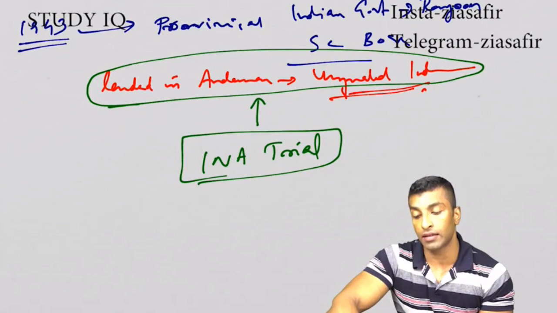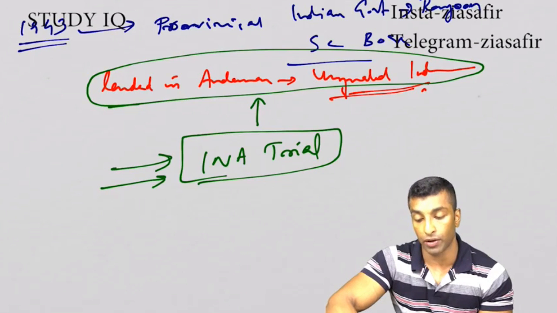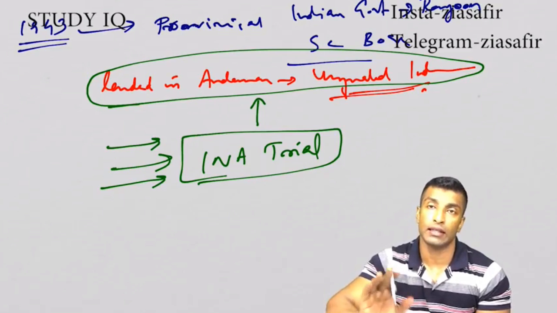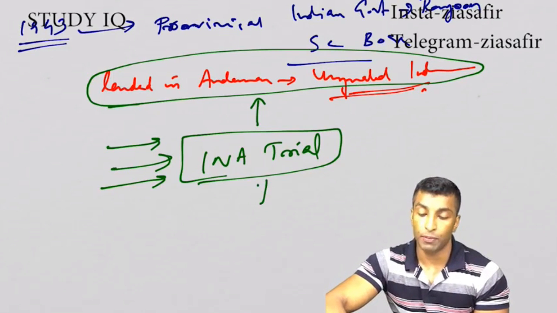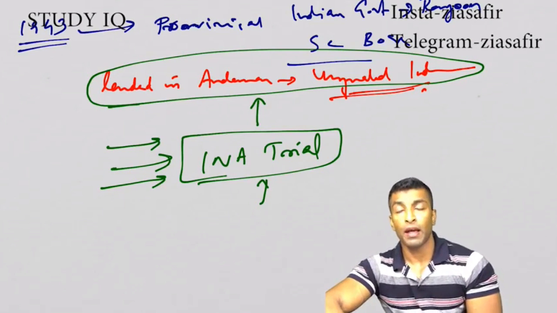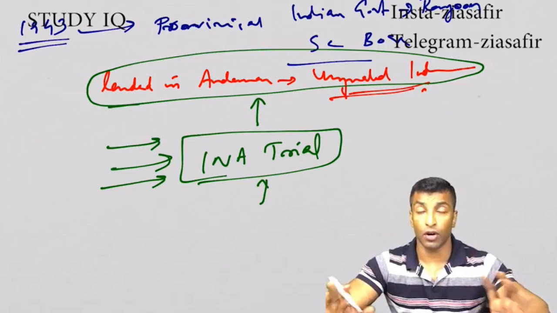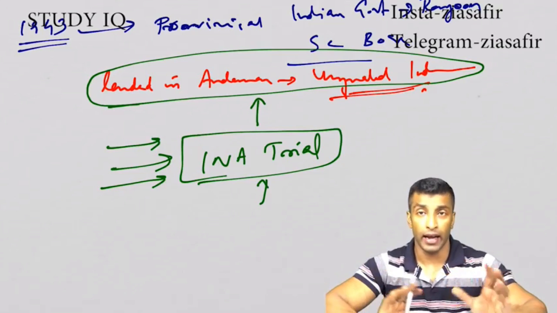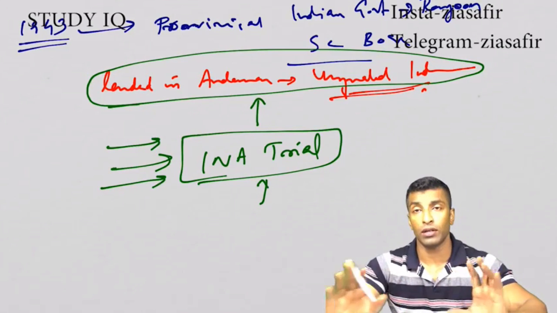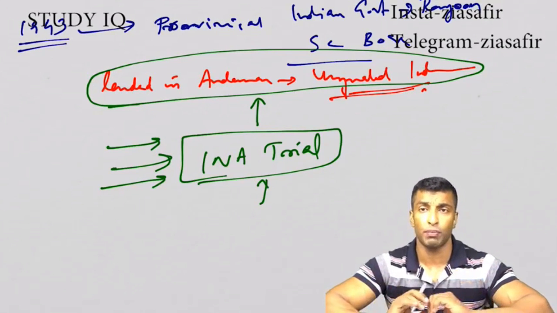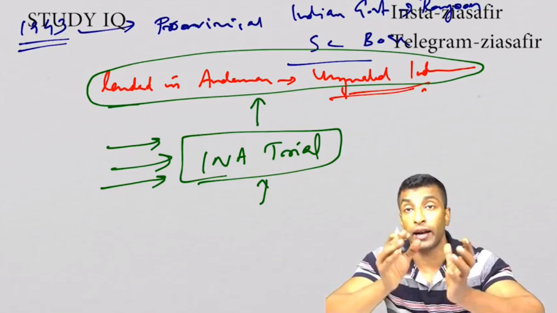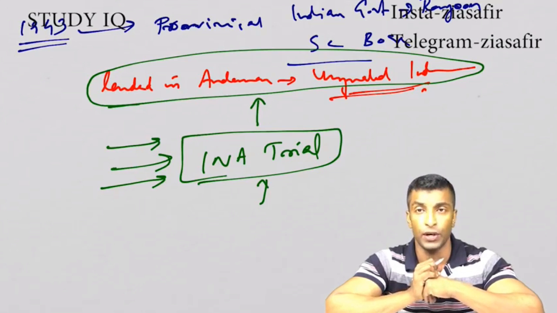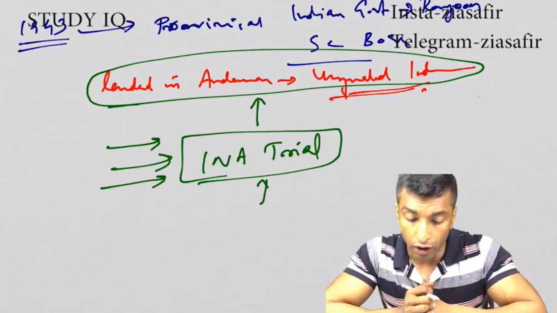We will be discussing this in a separate discussion. In the next video I'll be talking about the INA trial and the Rin mutiny separately, because this is a possible mains question. We will see the Congress leaders who defended the case, the INA victims who were tried publicly, the INA week celebration, INA day, all those things, how they connected with the emotions of the people at that time, and how the INA led to the Rin mutiny. All these things we will discuss in the next video. I hope this is clear for all of you.